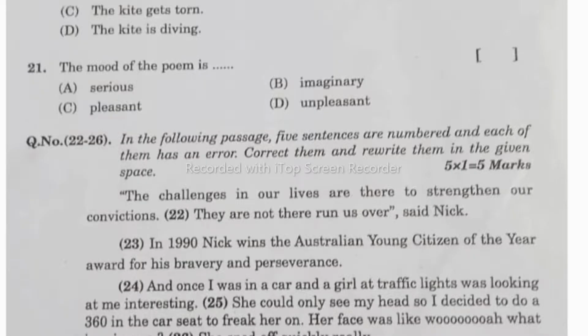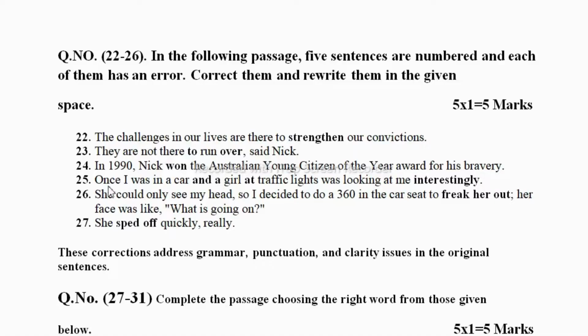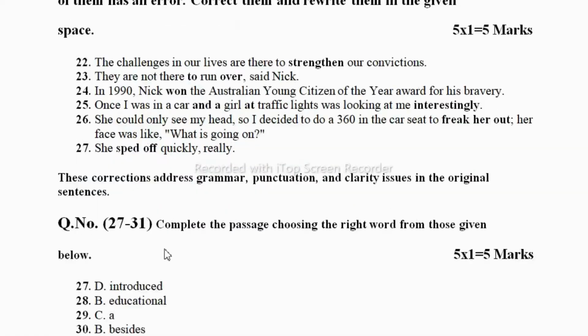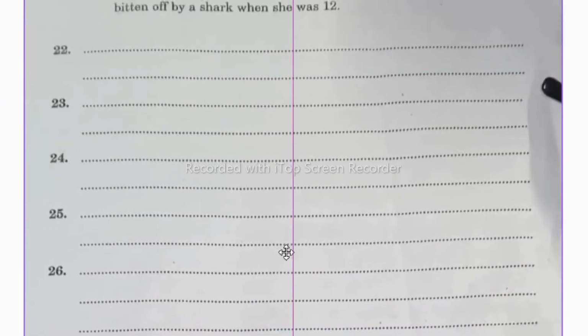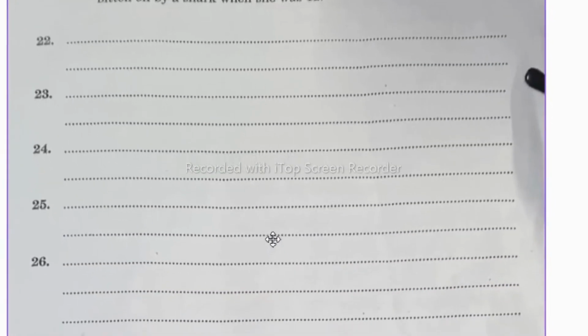So here in each sentence you would get an error. You need to correct that error. First of all you need to identify the error and then you need to correct the error. That is called an error passage. This passage you will get from your textbook topics. You can see these are the correct answers. Here I have corrected those errors. Now in this error passage you could get corrections like grammar or punctuation. The answers you need to write in the space given in the question paper itself.